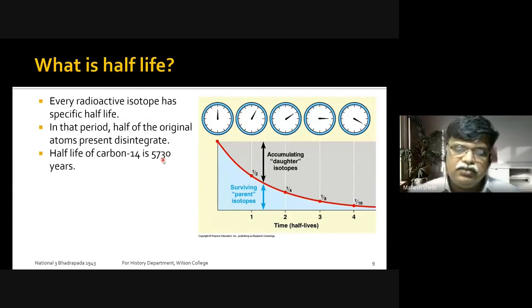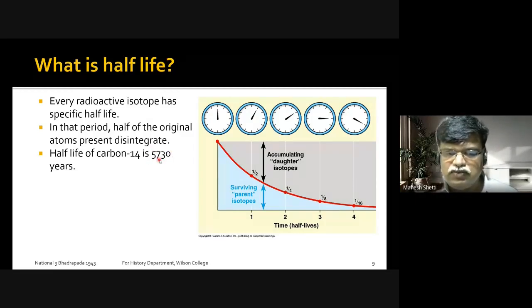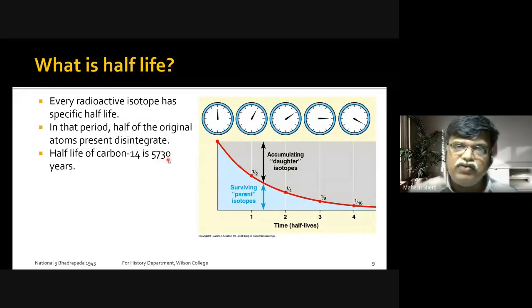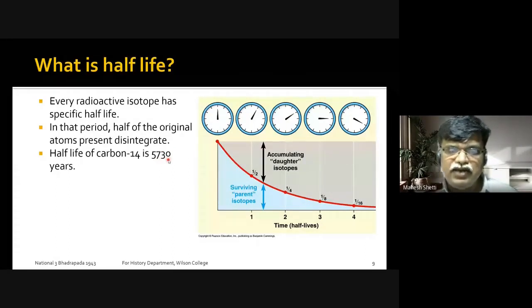If I double this, it is going to be about 11,400. So after 11,400 years, only 1/4 will remain. After 3 times this, only 1/8 will remain. After 4 times this, only 1/16 of the original will remain.